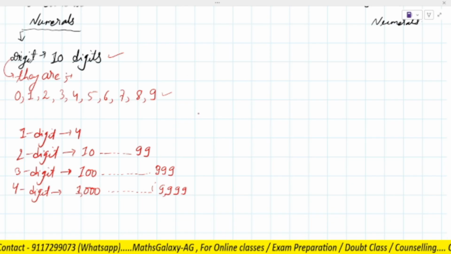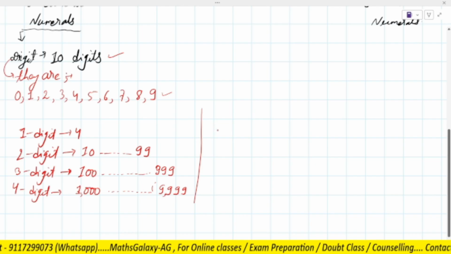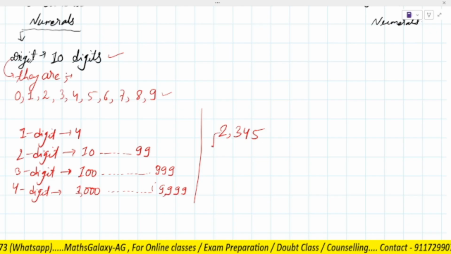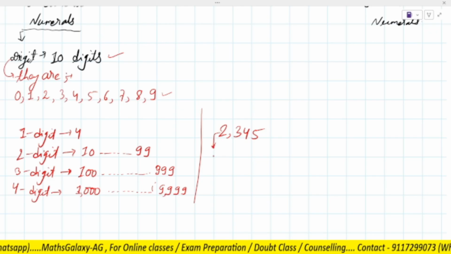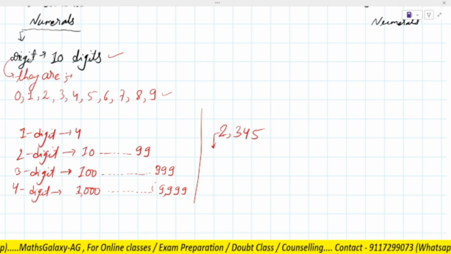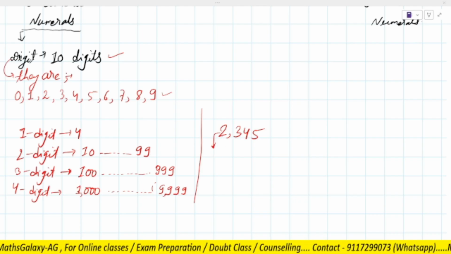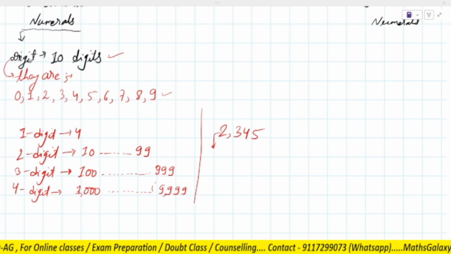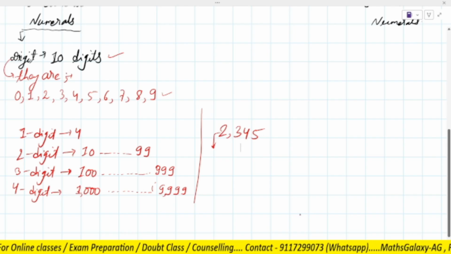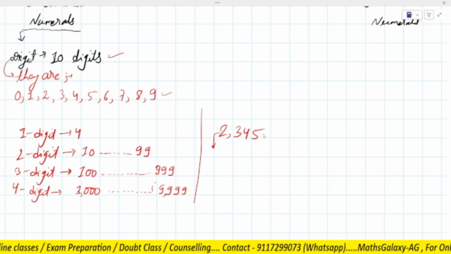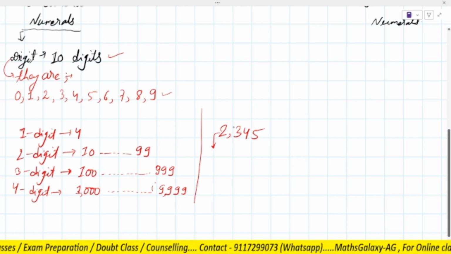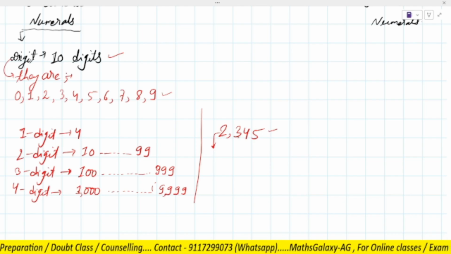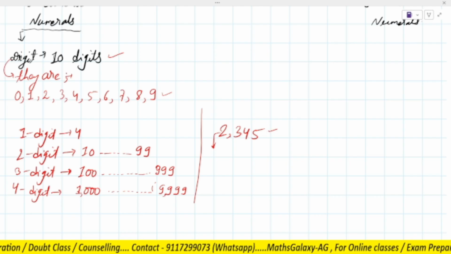As an example, you can see here, 2345. How many digits are here? I said how many digits, not the value. This number is formed by using how many digits?